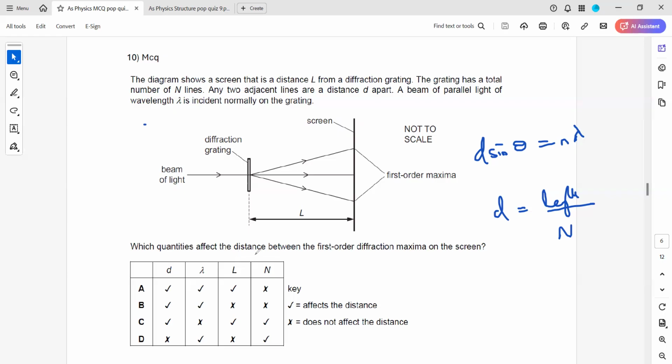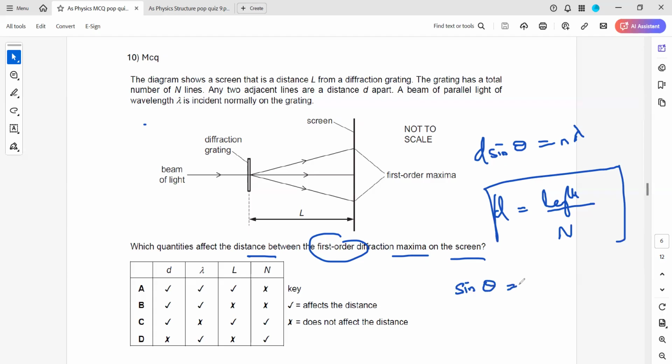So which quantity affects the distance between the first order diffraction maxima on the screen? Now, the first order maxima, as we have d sine theta is equal to n lambda, so sine theta is equal to n lambda over d.